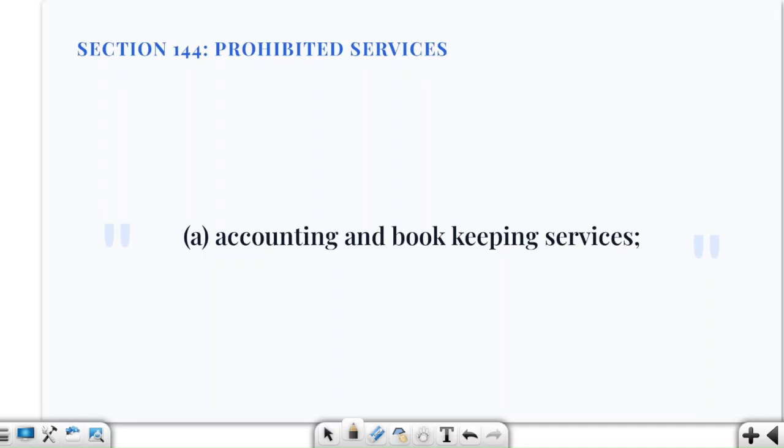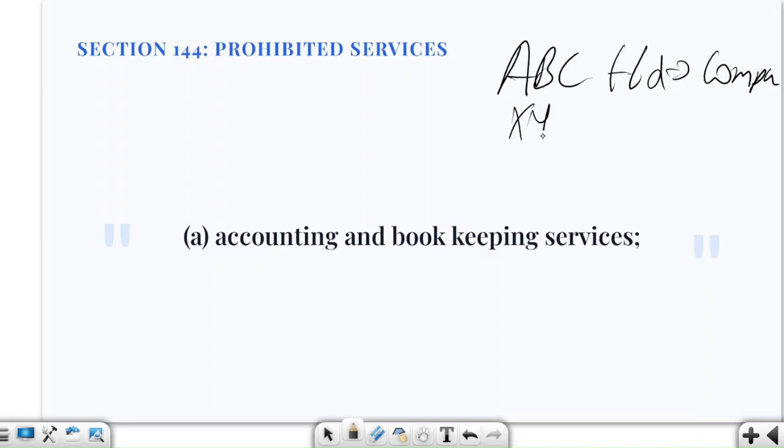Let us start from the beginning. ABC Limited is there. Let us also take another organization, XYZ Limited, and consider this is a subsidiary of ABC. First of all, the auditor cannot say that I will be providing the prohibited services to XYZ instead of ABC.